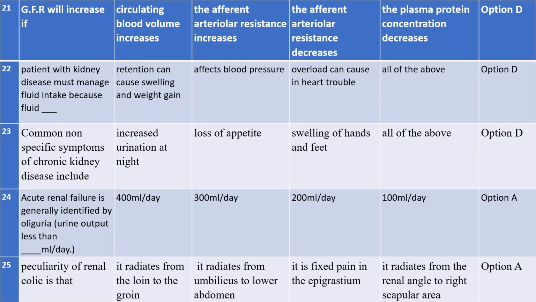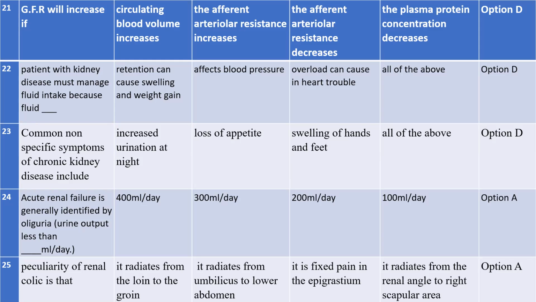Patient with kidney disease must manage fluid intake. Understand? Every time I tell you about fluid and electrolyte balance, everything needs to be balanced: the amount of intake, the amount of electrolytes, everything should be balanced. So the patient with kidney disease must manage fluid intake because fluid retention can cause swelling and weight gain.